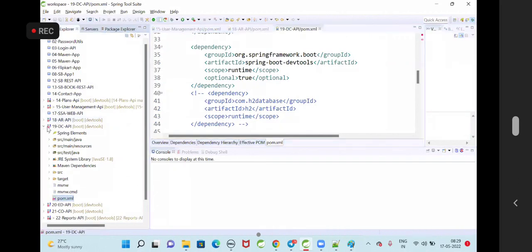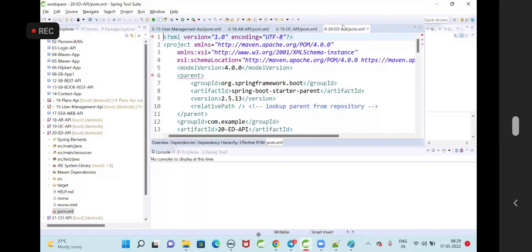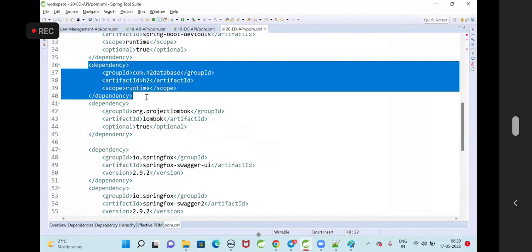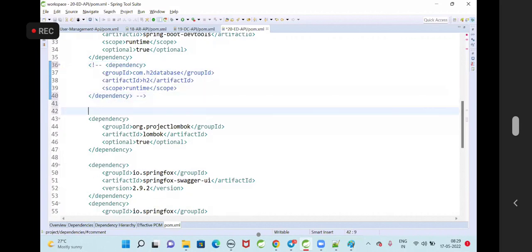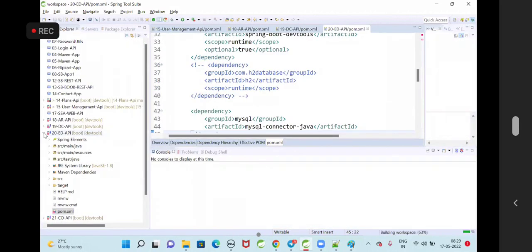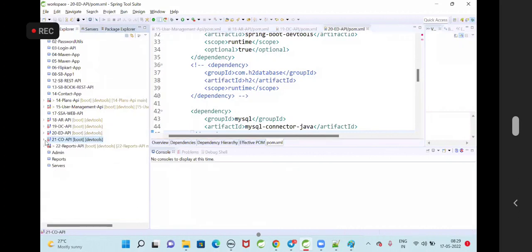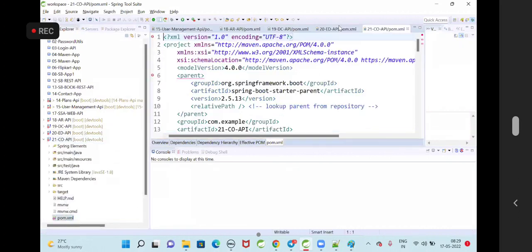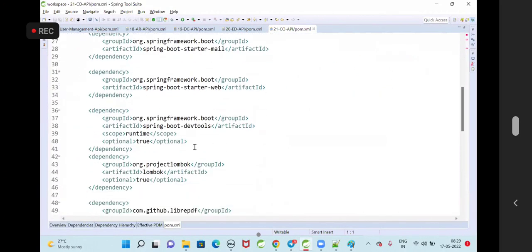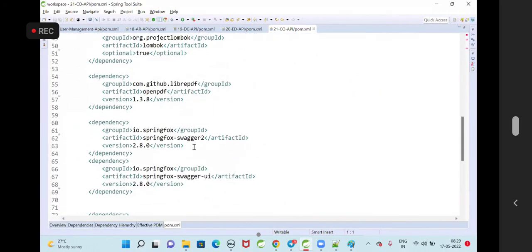Now go to ED API. In the ED API pom.xml also, comment this H2 and configure the MySQL connector. Go to CO API pom.xml. Here also we have the H2 dependency, I think.